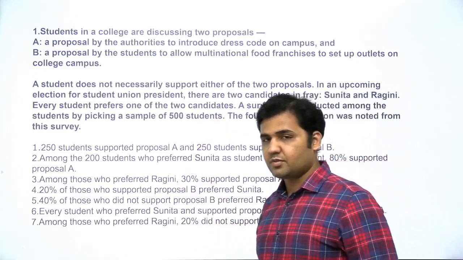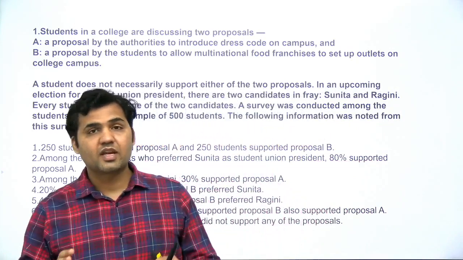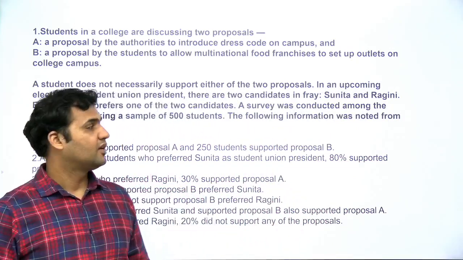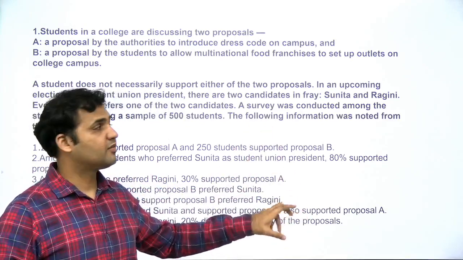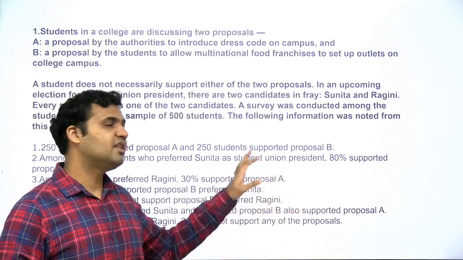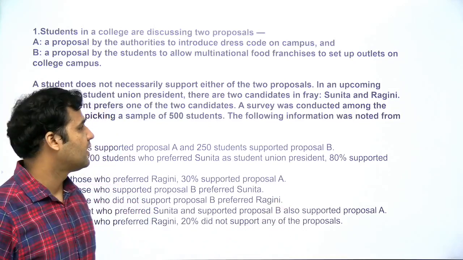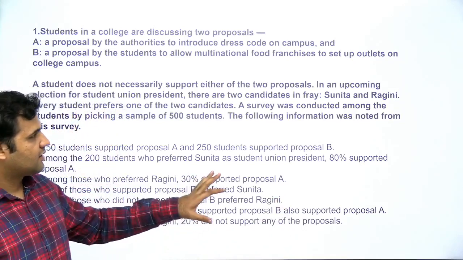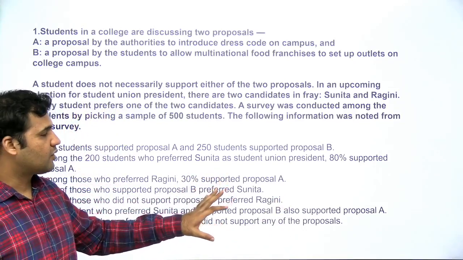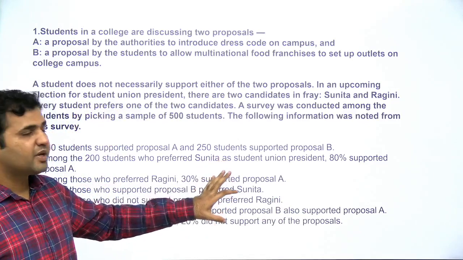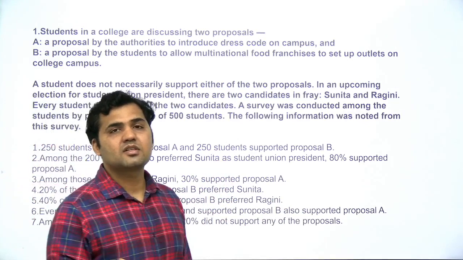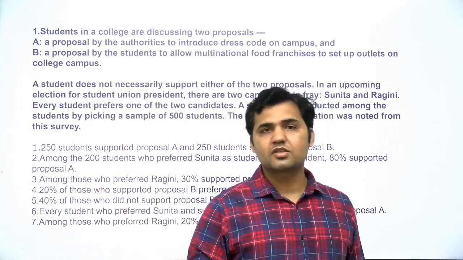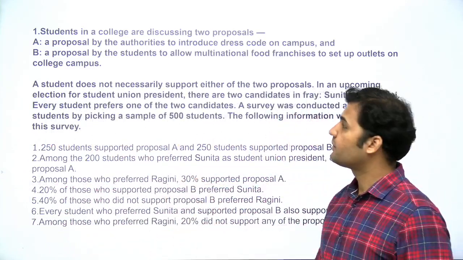So this has to be the strategy: whenever you are solving a caselet, you have to make a small table to understand this complete information so that you don't have to read the information again and again. This one from CAT 2019 slot 2 is a set which is based on the basic concept of percentage, and a basic concept of set theory is also required to solve this set.